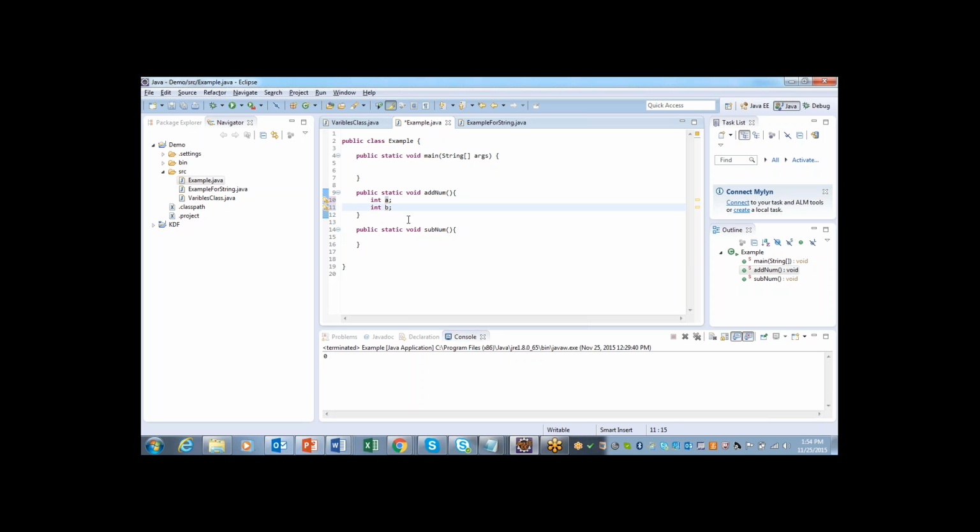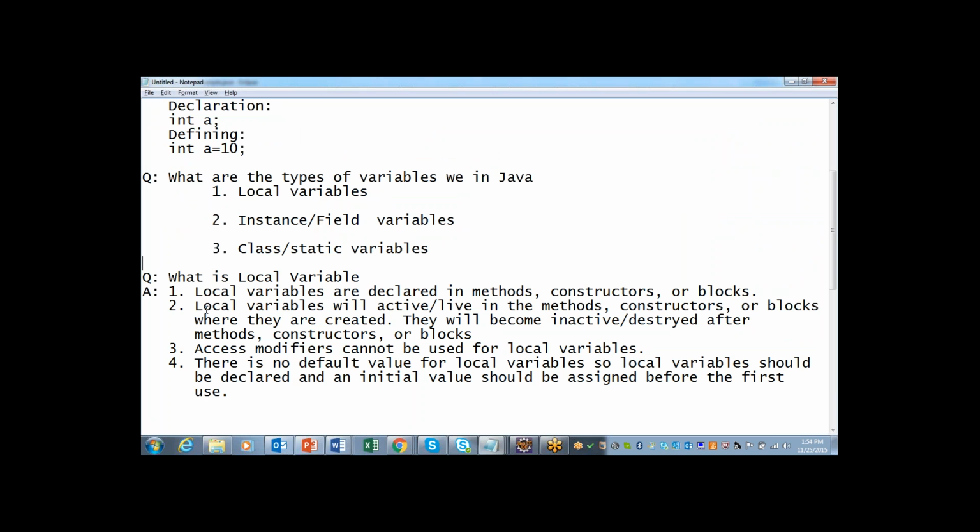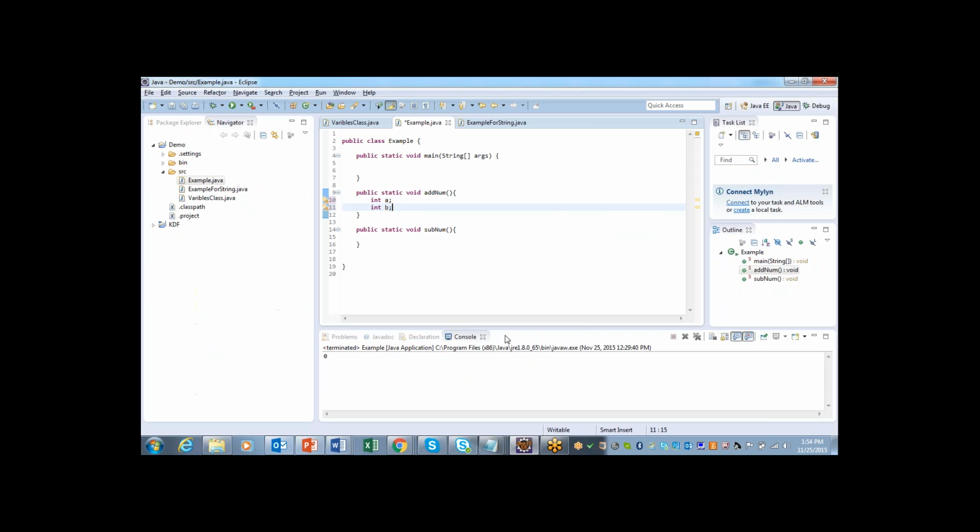But here, second point, I have told that local variables will be active in that method or constructor or block, and they'll be inactive outside of the method. How do you know that they'll be inactive? Suppose here I have declared int A, a variable of data type int.